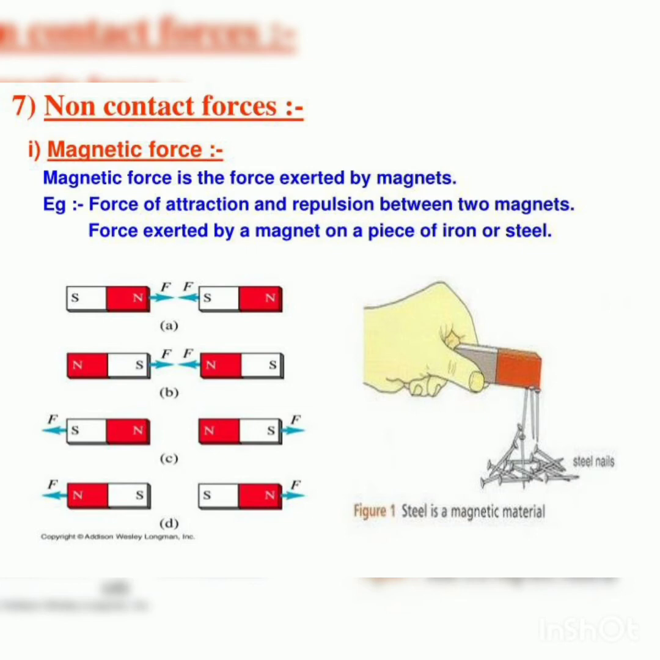Next, we will take an example of non-contact force, that is magnetic force. Magnetic force is the force exerted by magnets. For example, the force of attraction and repulsion between two magnets, and the force exerted by a magnet on a piece of iron or steel.